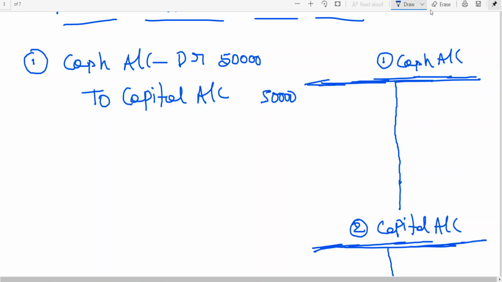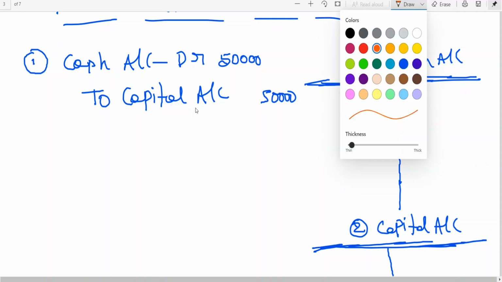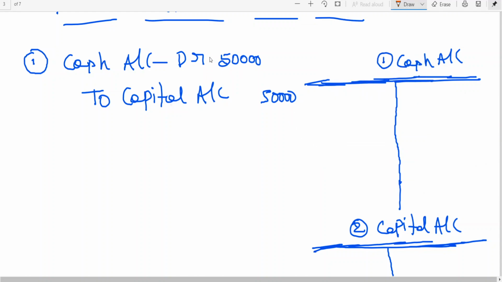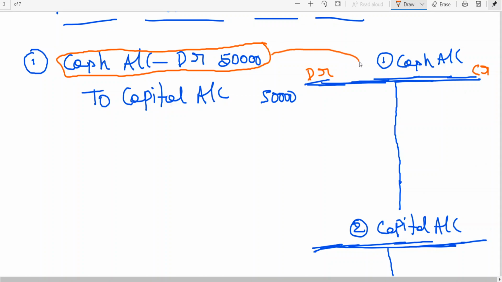So now how to go for posting of it? Let me explain this. Cash account has been debited. Left hand side is debit, right hand side is credit. This left hand side item, cash account debited, on the debit side you write the opposite account. This account has been debited, no? This will be taken to which account? Cash account. The account has been debited. Debit side you show, but you will be writing the opposite account. What is the opposite account? Capital.